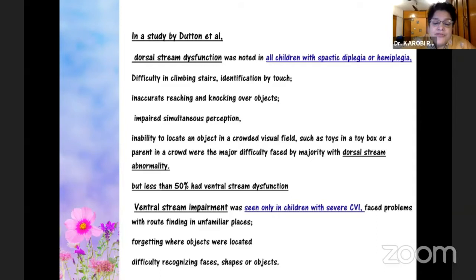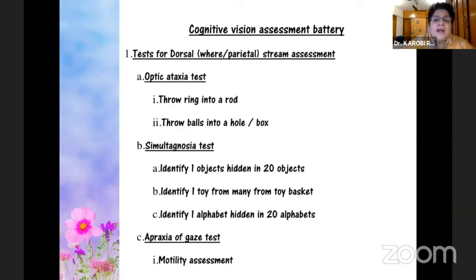But about 50% of them have ventral stream impairments, which is seen in children with severe CVI, where they have difficulties in recognizing shapes, objects, faces. They keep forgetting where objects are placed, and they find it very difficult to find their way back if they are in an unfamiliar place. So there is a battery of tests for cognitive vision assessment. That is, tests for dorsal stream, which involve the optic ataxia test, where you ask them to throw a ring onto a rod or throw balls into a hole or a box.